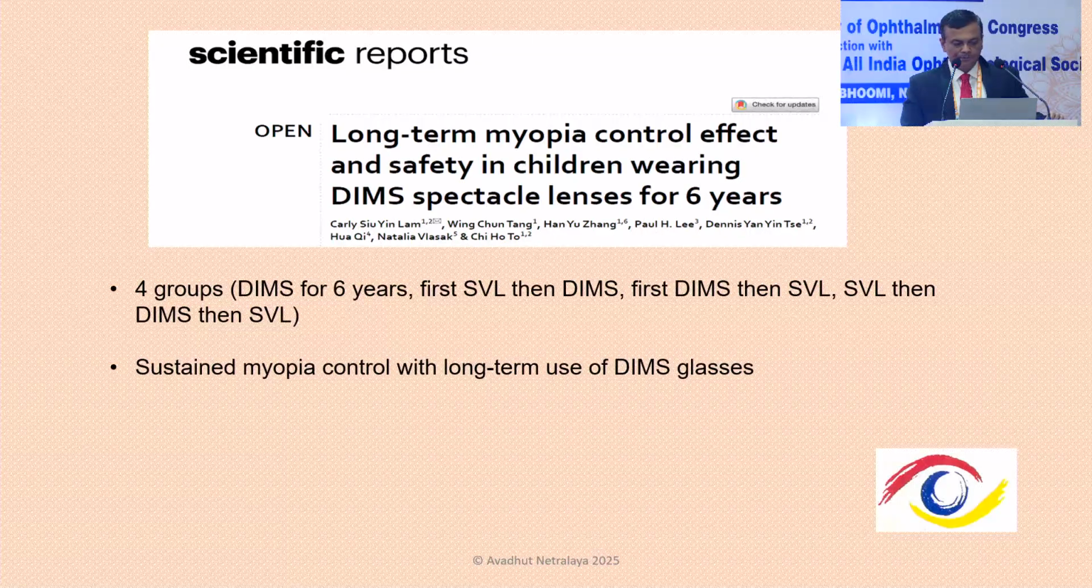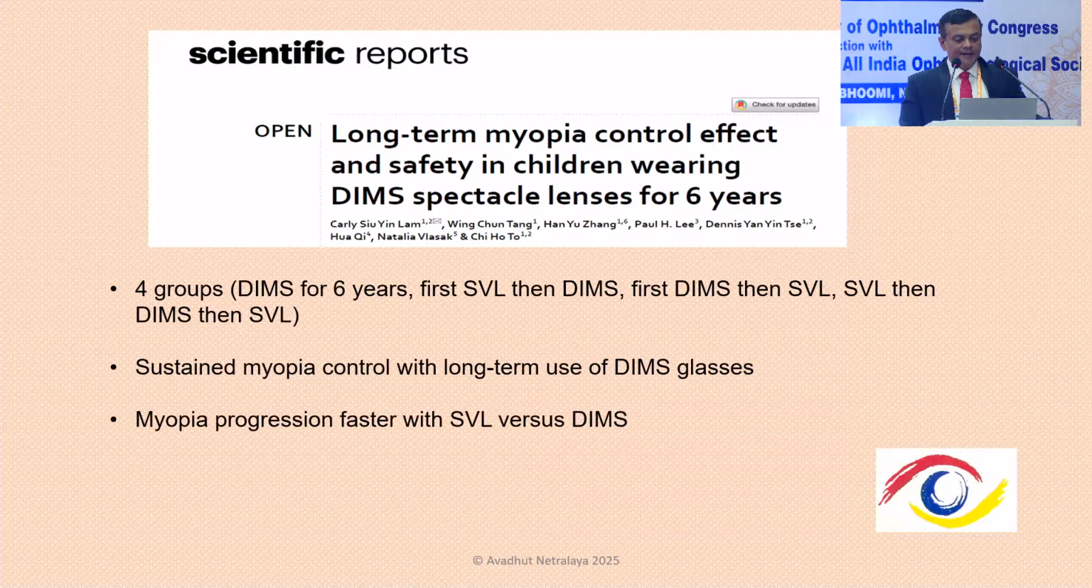so they wanted to study the rebound phenomenon also. The important conclusion from this study was that there was a sustained myopia control with the DIMS glasses over a prolonged period of time, that is 6 years, and definitely it works better than single vision lenses.